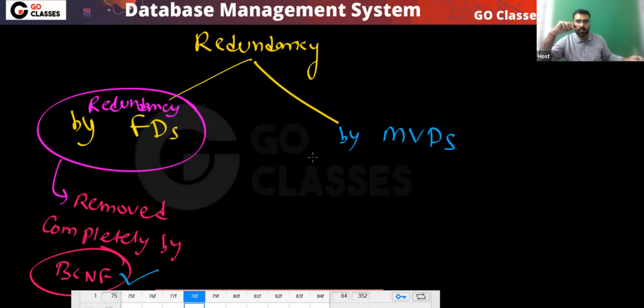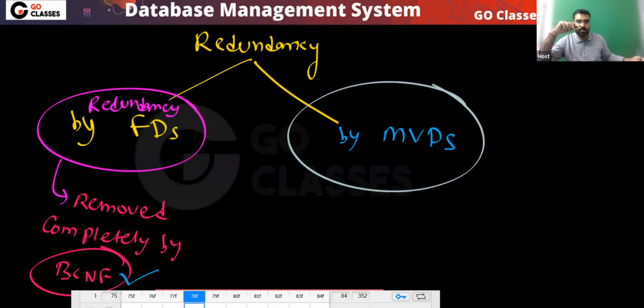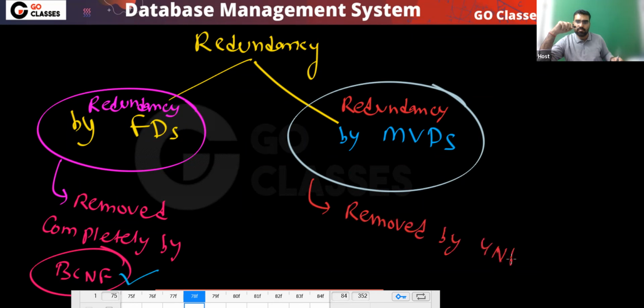BCNF will completely remove it. And the redundancy by MVD is removed by 4NF. This is completely removed by 4NF. Is this clear?